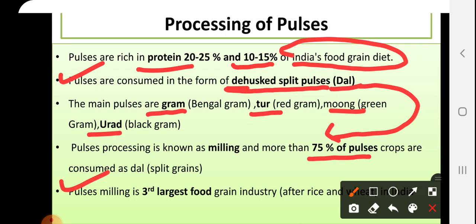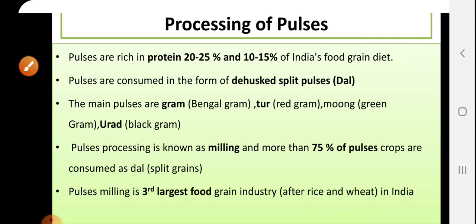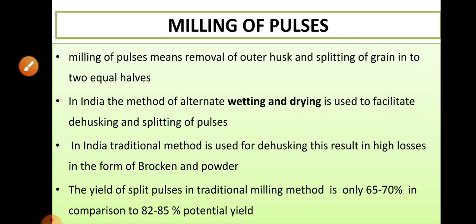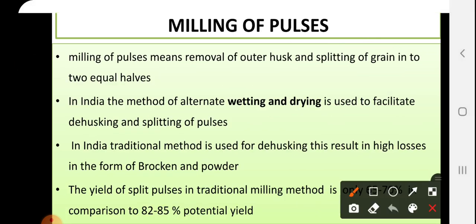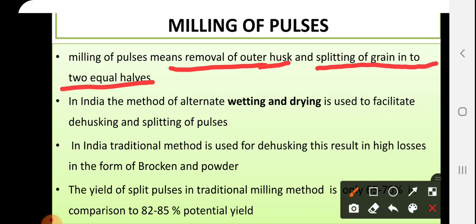Pulse milling is the third largest food grain industry in India after rice and wheat milling industries. Now, milling of pulses. Milling means removing the outer husk of the pulse and splitting the grain into two equal halves, that is, converting it into dal form. This is known as milling of pulses.